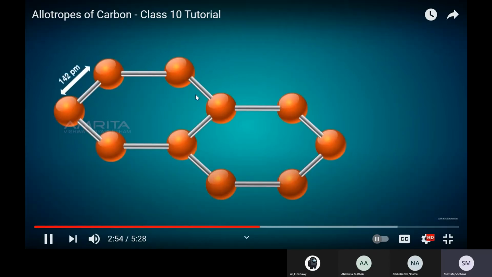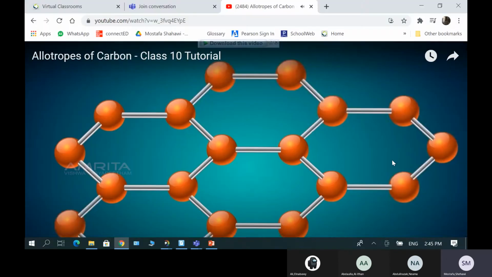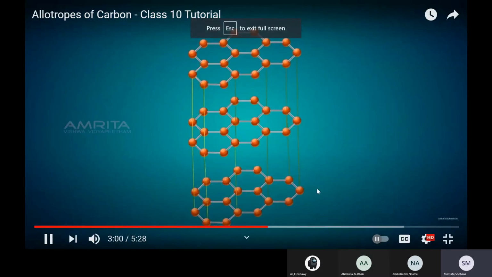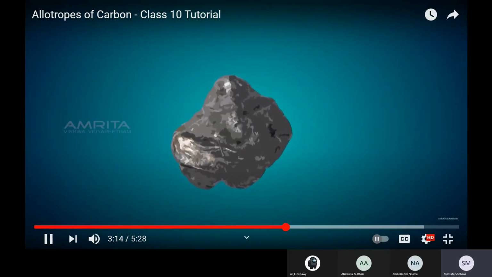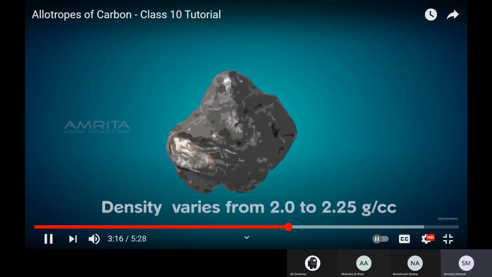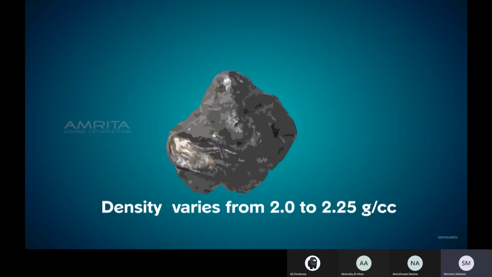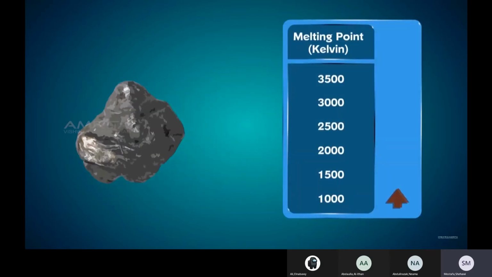The carbon-to-carbon bond length is 142 pm. These layers are held together by a weak force of attraction. It is grey in color and is opaque with metallic luster. Graphite's density varies from 2 to 2.25 grams per cc, and it melts at about 1800 Kelvin.